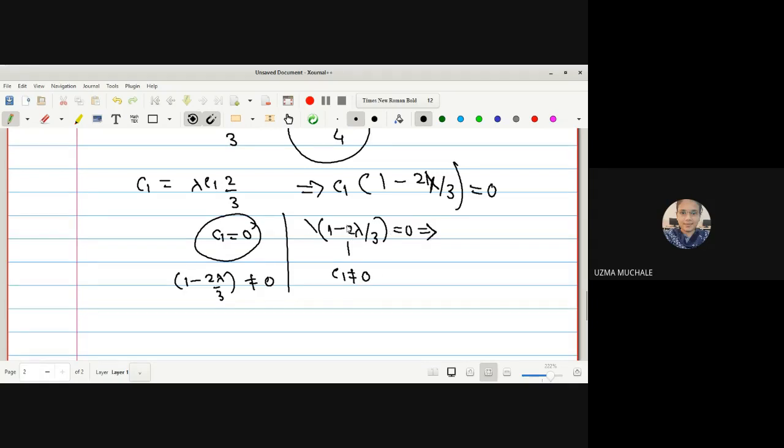What is the value of this term? If 1 minus 2 lambda upon 3 equals 0, it means that 1 is equal to 2 lambda upon 3, which means lambda is equal to 3 by 2. So in this case we get the first eigenvalue, lambda 1. Here we get lambda 1 equal to 3 by 2. Similarly, we can solve for C2.